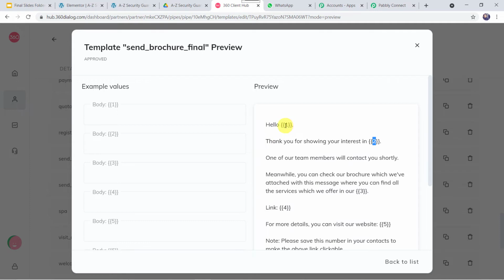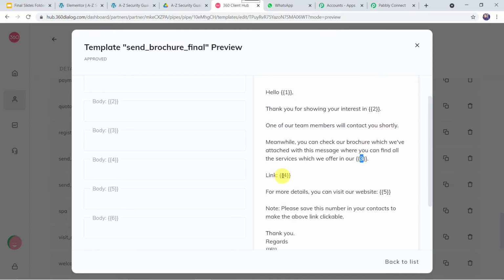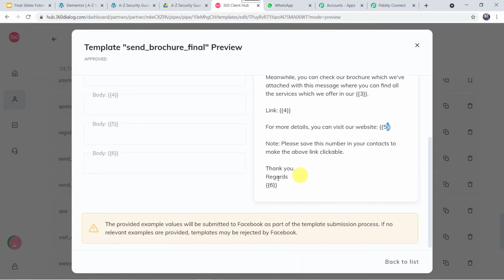Hello. Here the name of the customer is going to come. Thank you for showing your interest in. Here your agency name is going to come. One of our team members will contact you shortly. Meanwhile, you can check our brochure which we have attached with this message, where you can find all the services which we offer in our. Then again you can give your agency name over here. You can give the link of your brochure or the quotation over here. For more details, you can visit our website. Here the website address can be mentioned. Note, please save this number in your contacts to make the above link clickable. Thank you, regards, and here again your agency name is going to come.